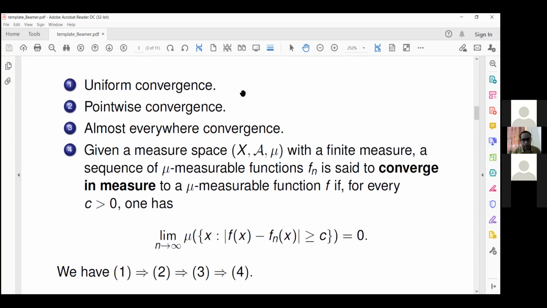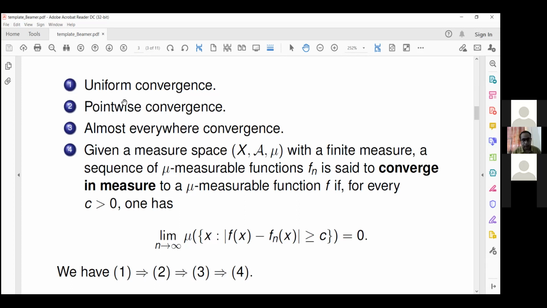We will see examples of each of these. That is why these implications 1, 2, 3, 4, in that order, go to weaker conditions. 1 implies 2, implies 3, implies 4. None of these implications can be reversed, as we shall see. But before that, the fourth deserves some attention.